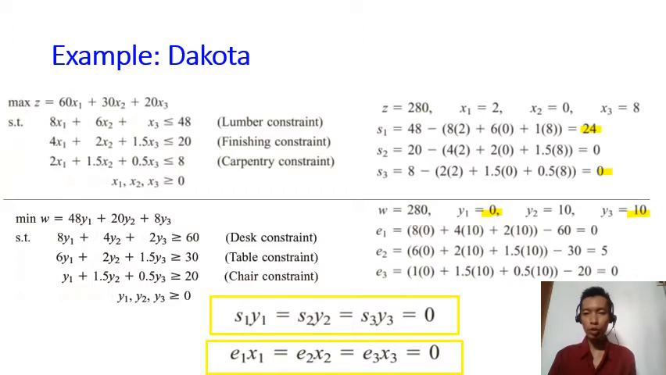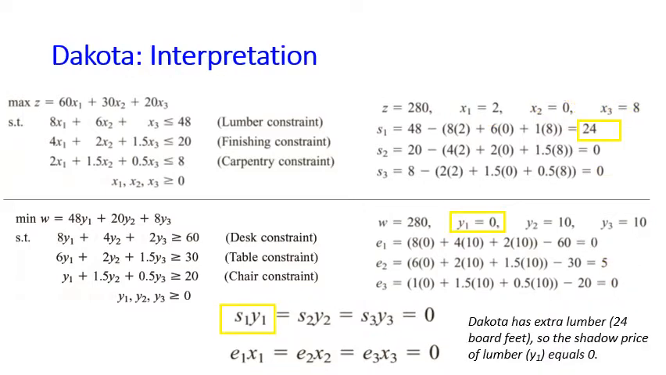E1 times X1: E1 equals 0, X1 equals 2, so the multiplication is 0. E2 equals 5, X2 equals 0, so the multiplication is again 0. And finally, E3 times X3, the multiplication is also 0. So indeed, at the optimal condition for both primal and dual, complementary slackness happens.